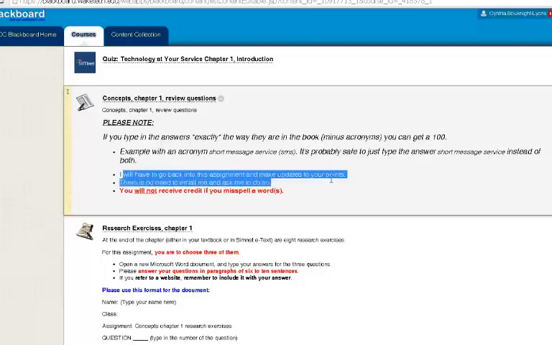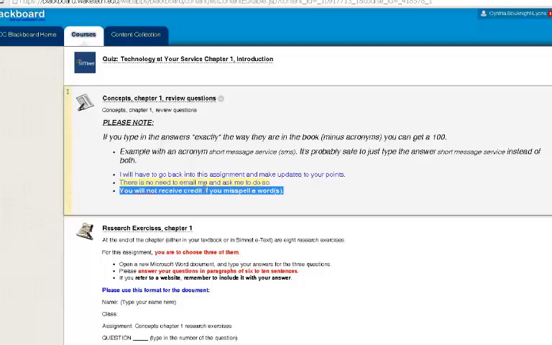I have to go back every week and grade this assignment, so you don't need to send me an email every week saying, Miss Lyons, I got number 4 wrong and I know it's correct. Could you please update it? Don't worry about sending me emails. I'll do that anyway after the assignments are due. I'll go in and check and re-hand grade them. If you had 100 on them, there's no need for me to regrade it, but I actually go back in and grade those myself. However, I do put in red here, you will not receive credit for misspelled words. So make sure that you spell the words correctly.